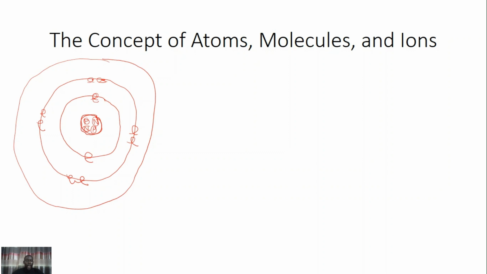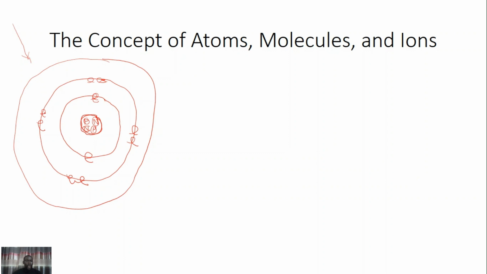These electrons have their energy, and when their energy is increased, they can gain more energy when electromagnetic radiation is emitted on them.